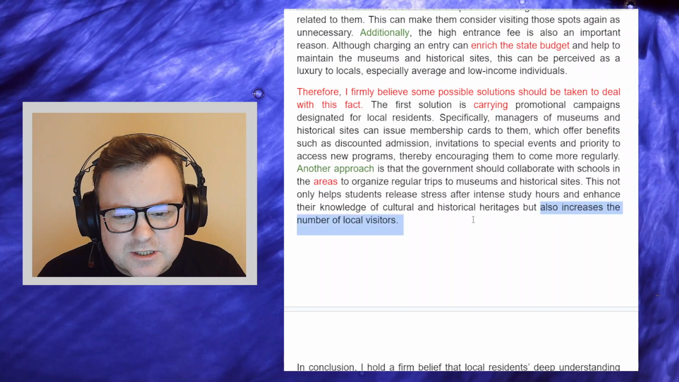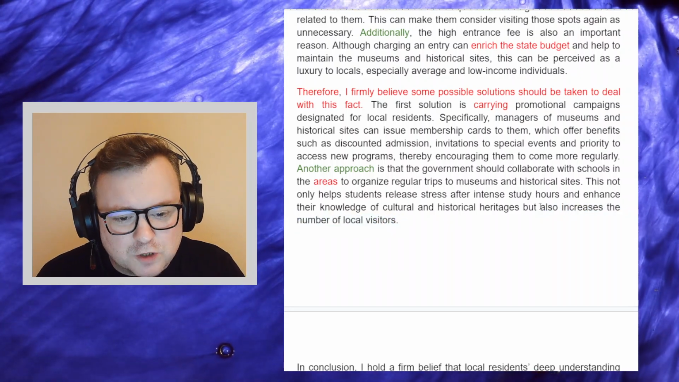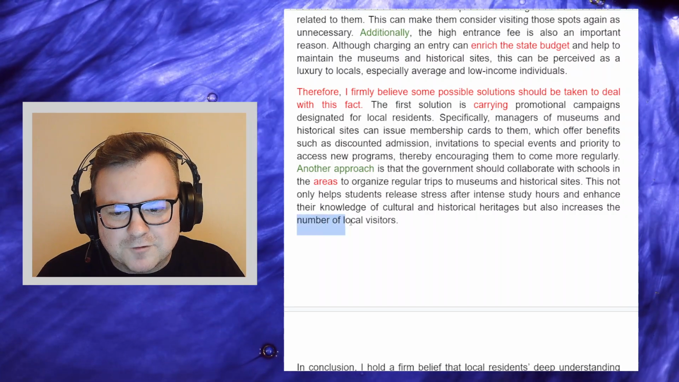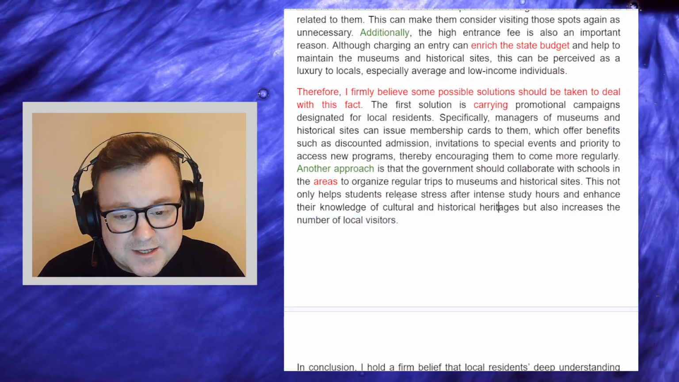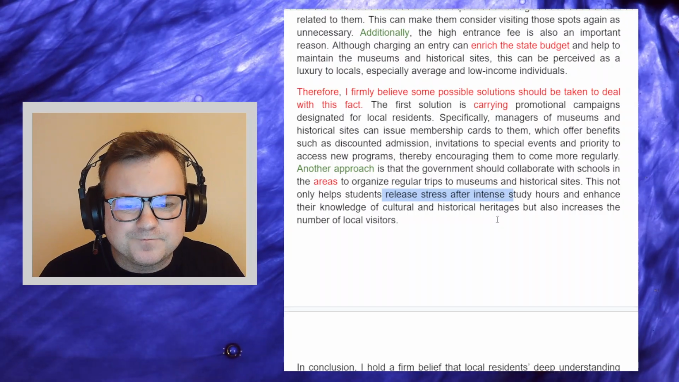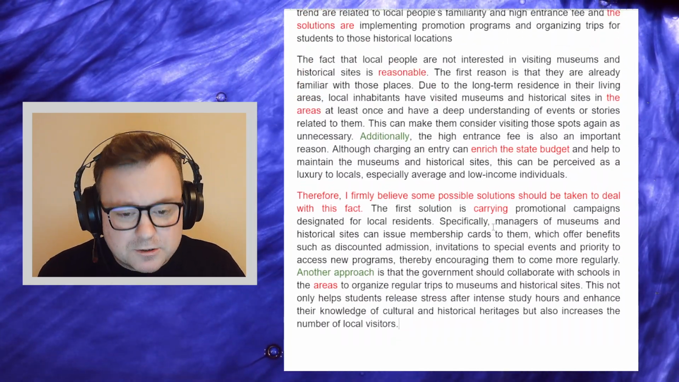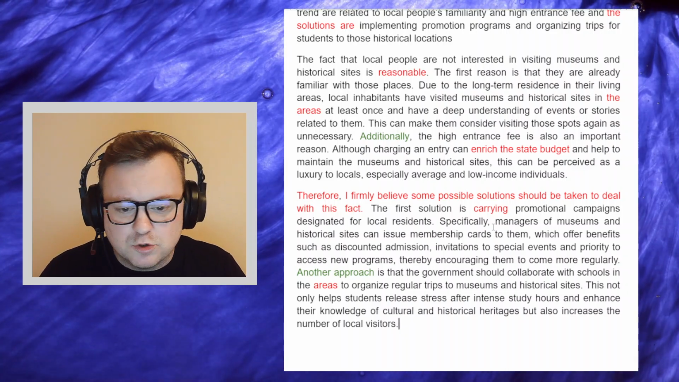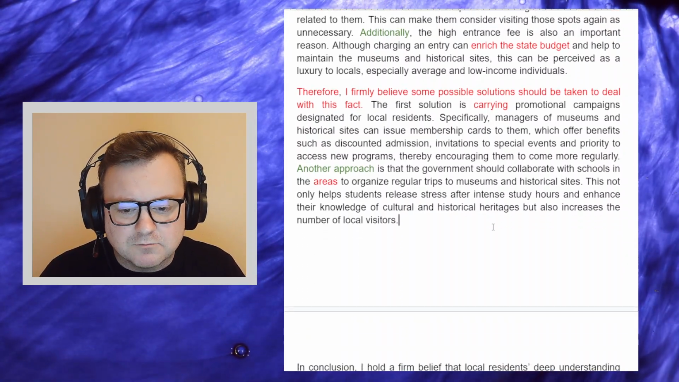Okay, but also increases the number of local visitors, and that's what we should be focusing on, the number of local visitors. We don't care in this essay about releasing stress. Okay, but two very clear solutions, fine. Wonderful.